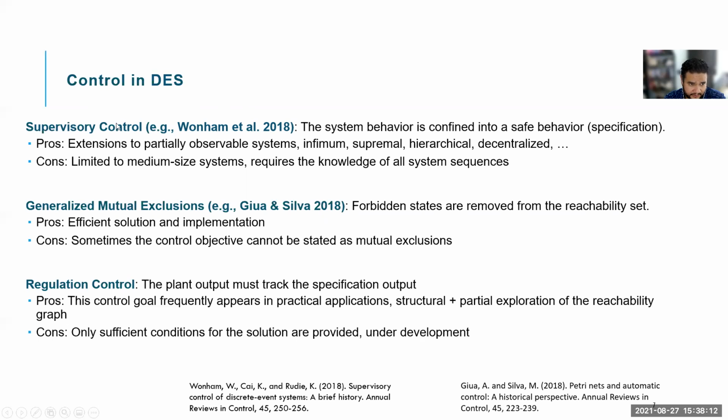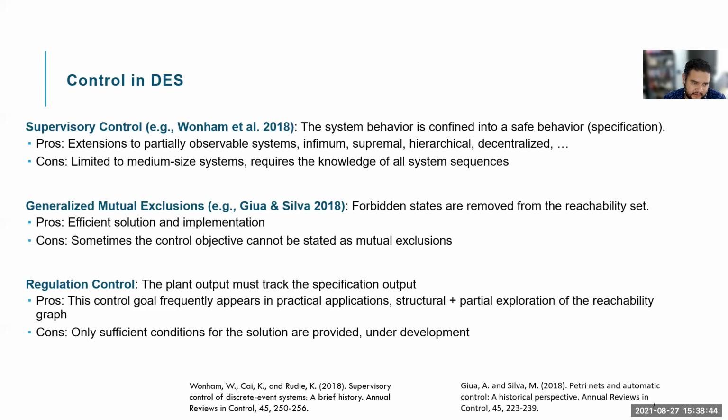The most known approach is the supervisory control proposed by Wolfram, but there is also the general mutual exclusion approach proposed by Jua, and there is a lot of work on these approaches. However, these approaches focus on specifications of avoiding forbidden markings, avoiding forbidden states, deadlock states, and to enforce the system inside some safe behavior.